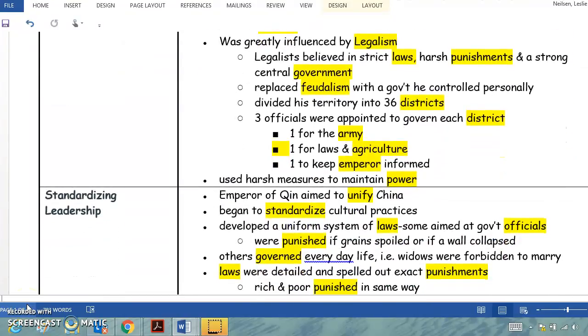He divided his territory into 36 districts. Three officials were appointed to govern each district. One was for the army, one was for the laws and agriculture, and one to keep the emperor informed. He used harsh measures to maintain his power.